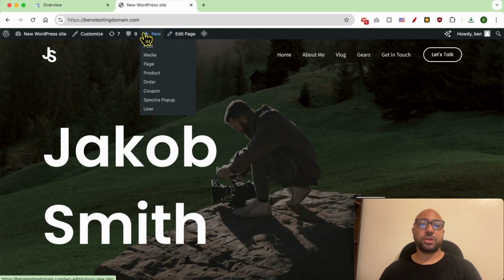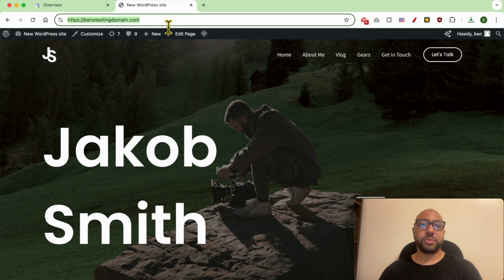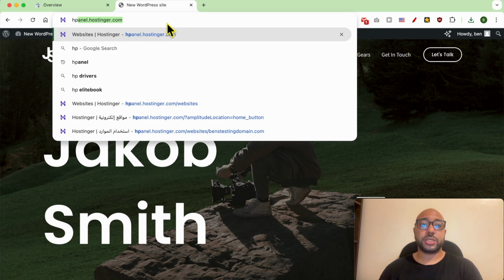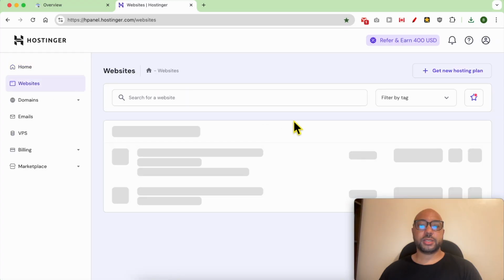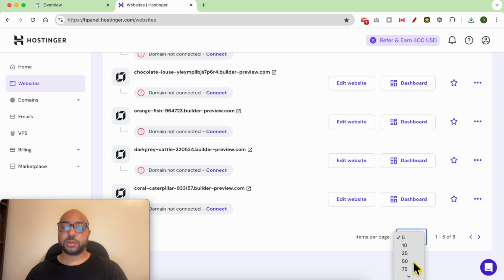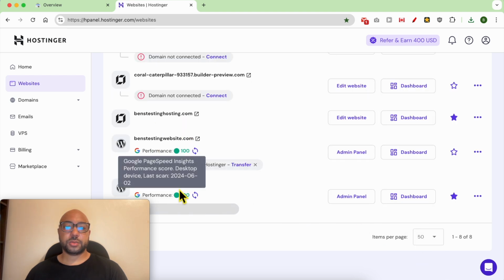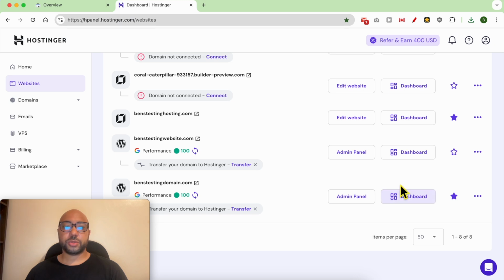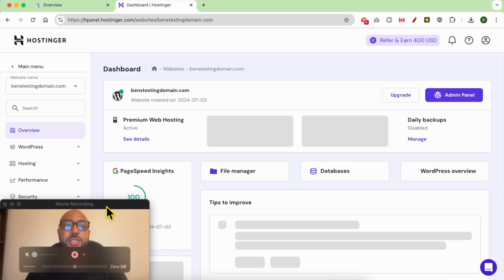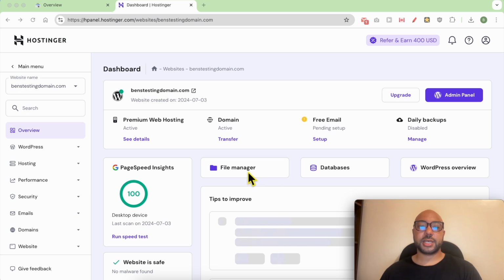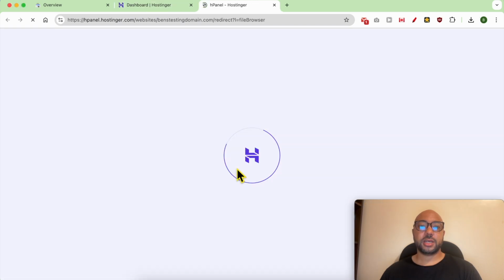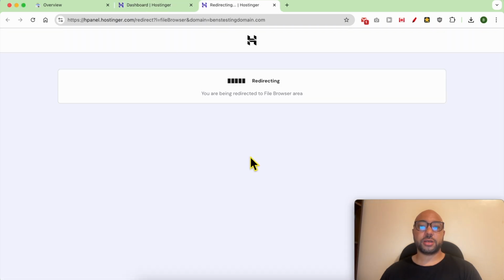This website is hosted on Hostinger, so simply I will log into my Hostinger dashboard. I will go to websites, locate my website here, Ben's testing domain, click on dashboard. What I'm looking for is the file manager inside Hostinger. This is a shortcut to my file manager app.